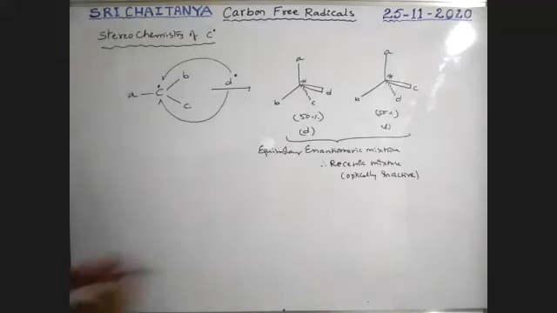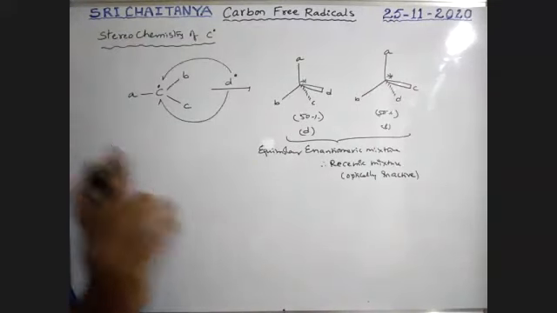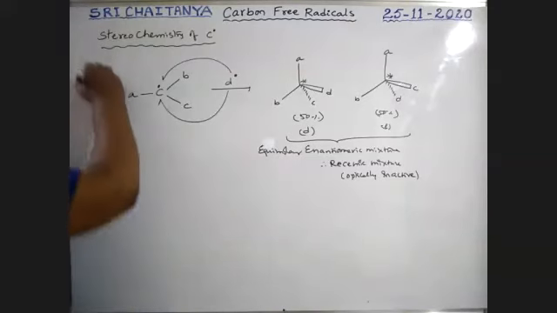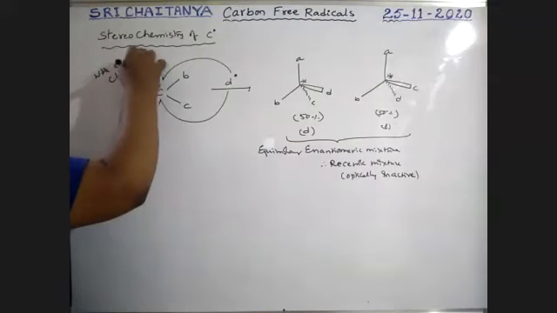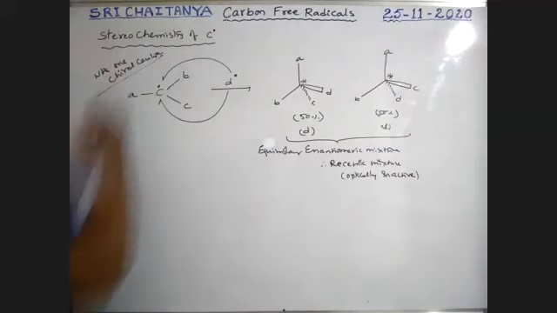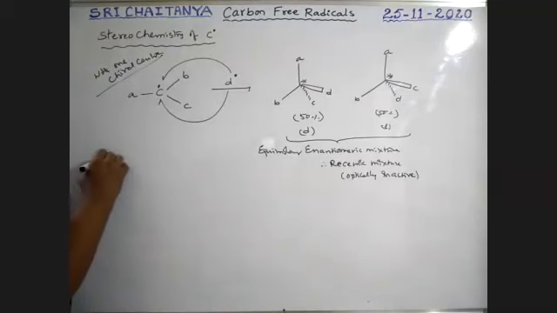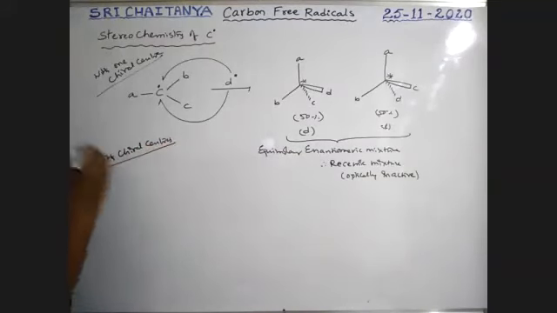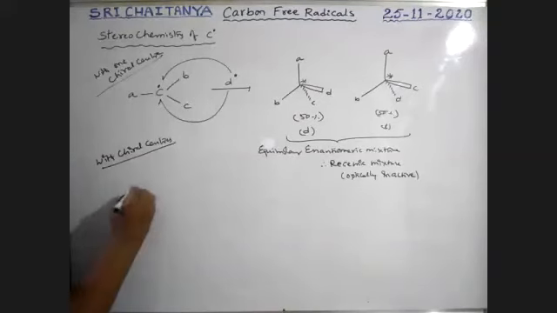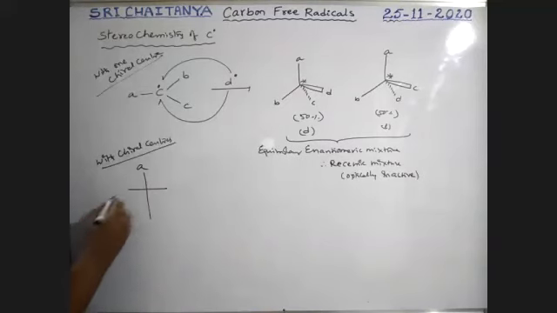Just like in yesterday's class, that was one chiral center. Now I am explaining with two chiral centers. See here, A, this is chiral, boys.